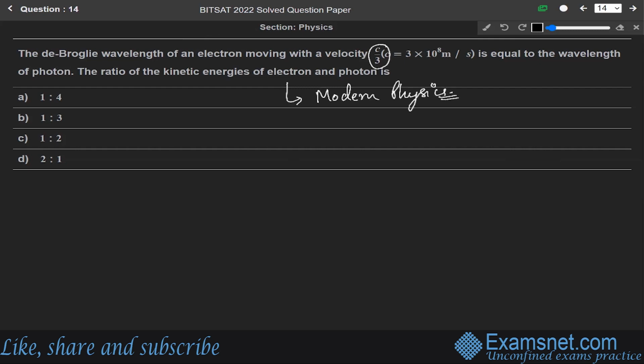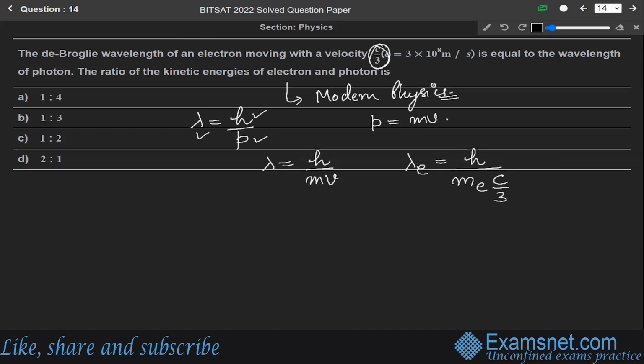Since we know that the de Broglie wavelength is lambda equals h over p, where lambda is the wavelength, h is Planck's constant, and p is the momentum, which is mass into velocity. So lambda will be equal to h over m into v. For the electron, lambda e will be equal to h over me into v, and this electron is moving with a velocity of c by 3, so v equals c by 3. And for the photon, lambda p will be equal to h over mp into c. Let us say this is equation number 1, this is equation 2.